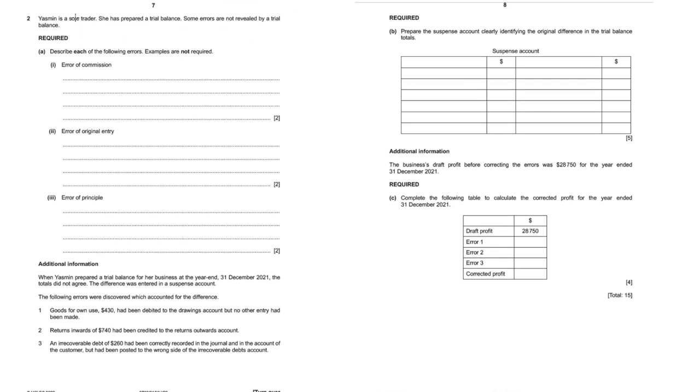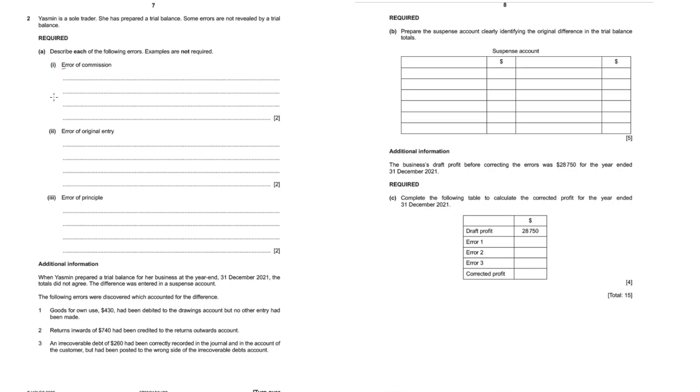Then question number 2. Yasmin is a sole trader. She prepared a trial balance. Some errors are not revealed by the trial balance. Correct? There are two-sided errors and one-sided errors. Two-sided errors are not revealed by a trial balance. Describe each of the following errors. Examples are not required.